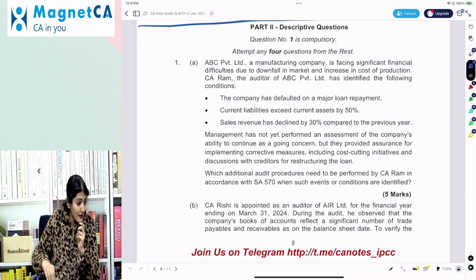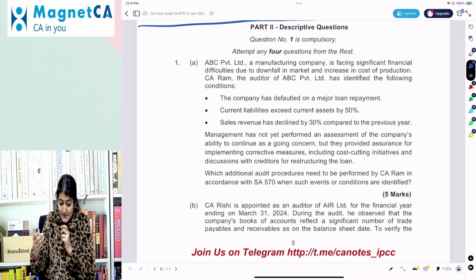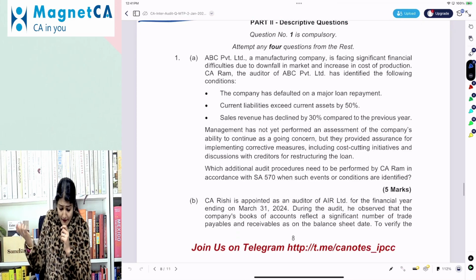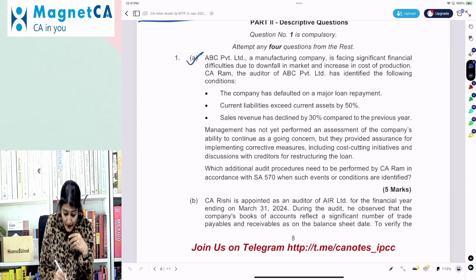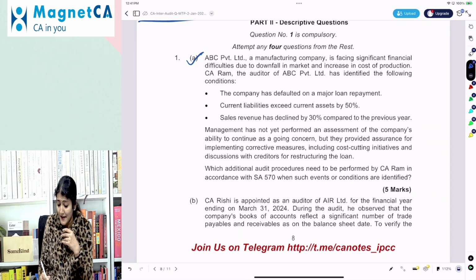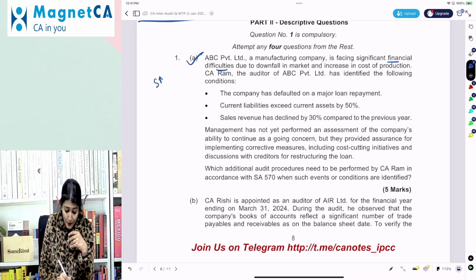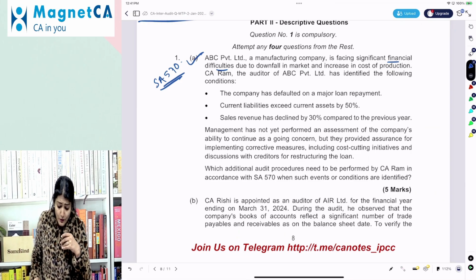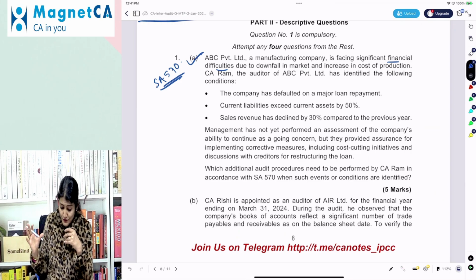Okay, right. So let's begin with question number 1A. ABC Private Limited is a manufacturing company facing significant financial difficulty, so it should be a going concern issue, due to a downfall in the market and an increase in the cost of production.